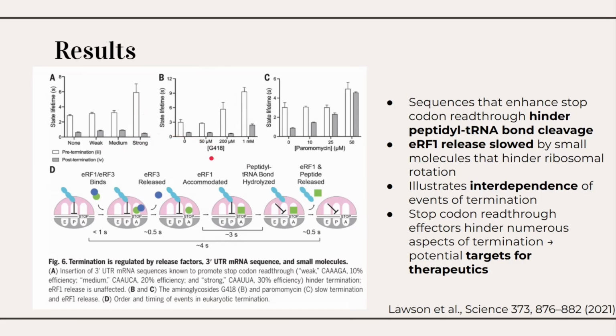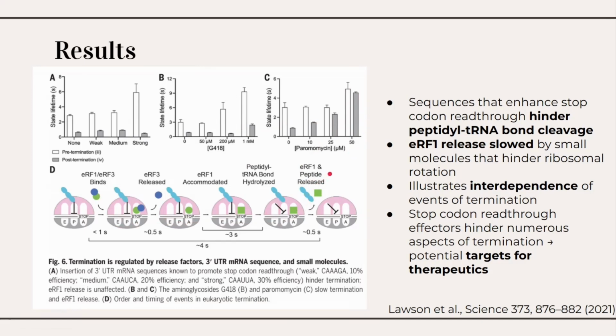On the other hand, small molecules like G418 and paromomycin were shown to slow both termination and ERF1 release. Specifically, the addition of 1 millimolar of G418 ultimately lengthened the pre- and post-termination state duration by threefold, while the 50 micromolar of paromomycin doubled the pre-termination state and lengthened the post-termination state by fivefold. As these last few molecules also impacted later stages, such as ERF1 release, by hindering ribosomal rotation, it is evident that all these steps are connected.